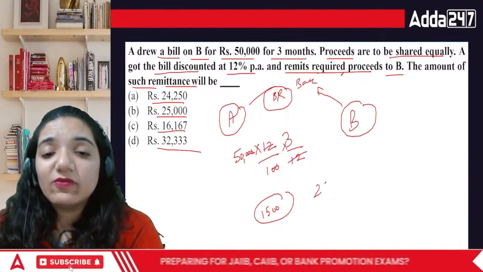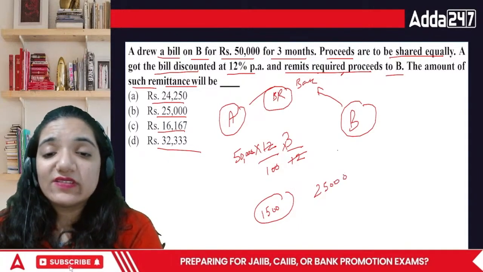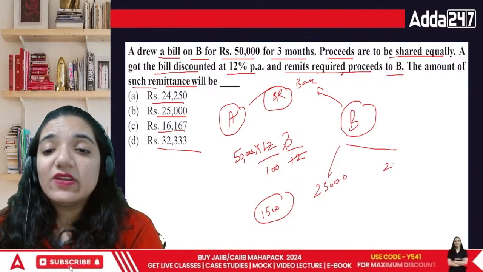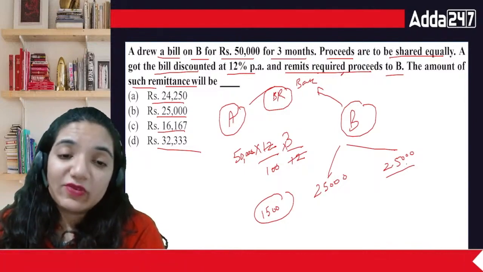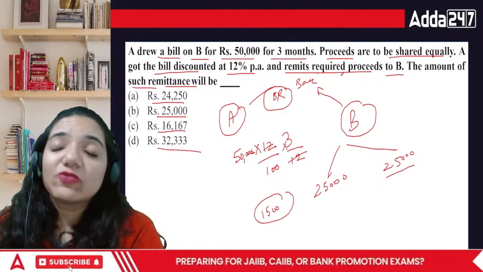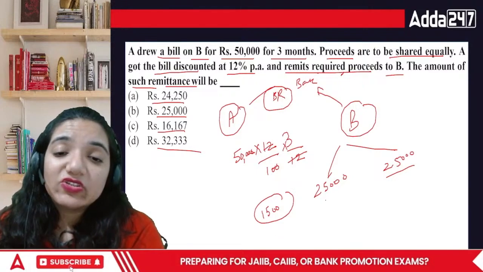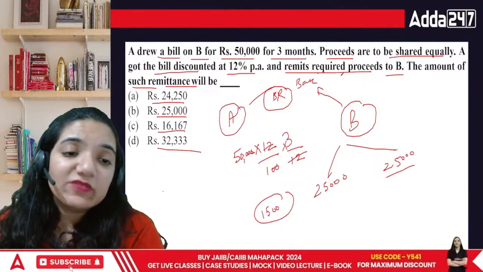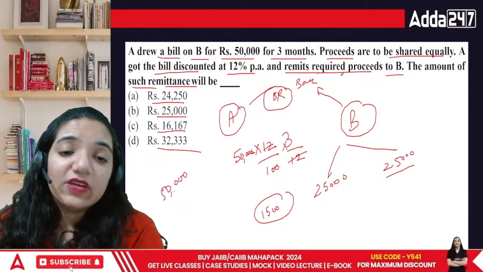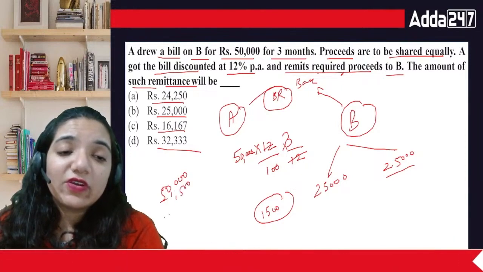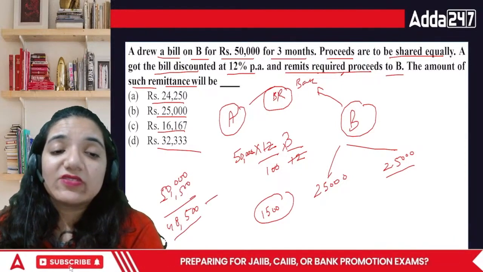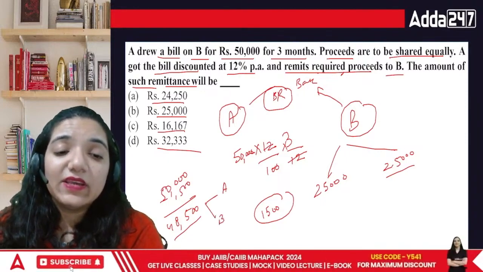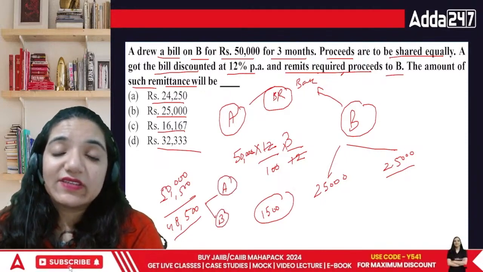Now let's talk about the two people there. One is getting 25,000 since the total is 50,000, and the other is also going to get 25,000 if the total is seen. But out of the total, 1,500 is not received. The first way is you take 50,000, remove the 1,500, you are left with 48,500, and this is divided between A and B. That is one of the best ways to do it.